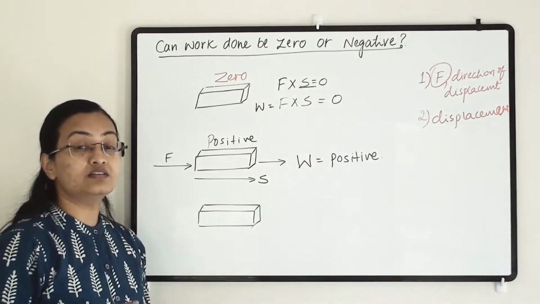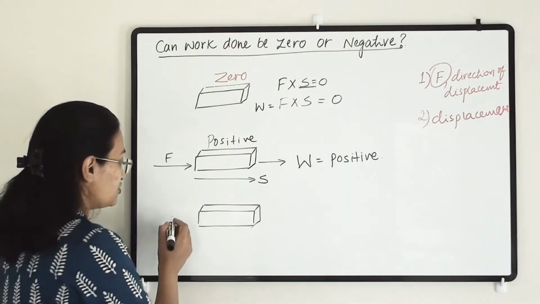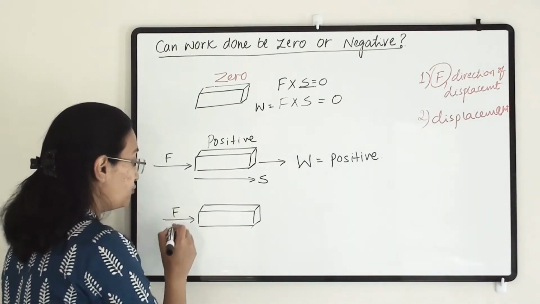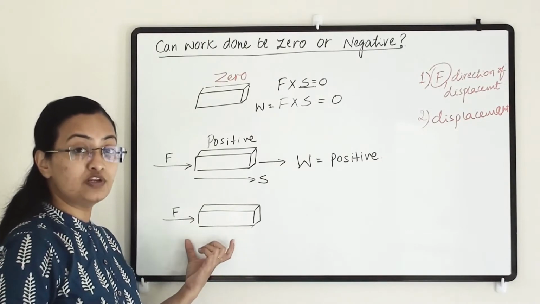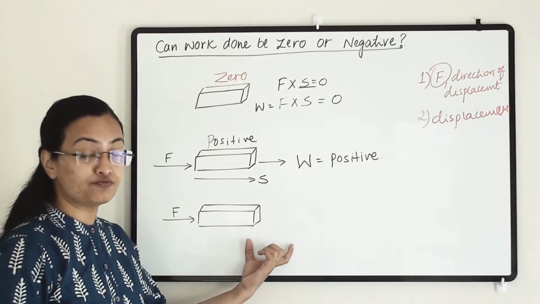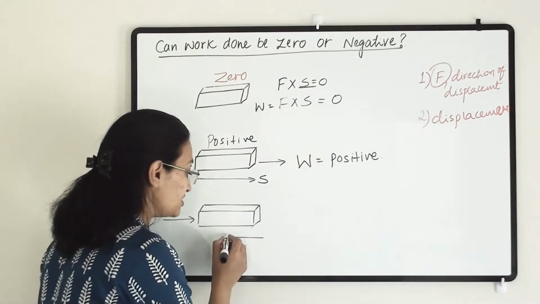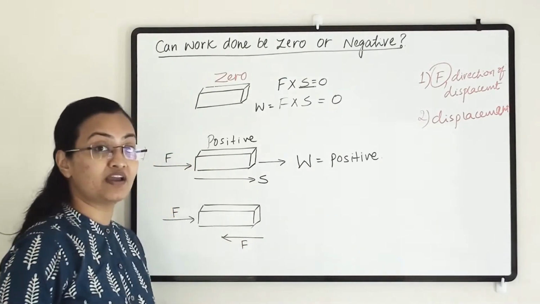Now what are the chances when work done is negative? In the third situation, I have applied a certain force to this block. It will move for a certain distance and it will stop because the friction force, the retardation force which is in the opposite direction, is as high as my force.